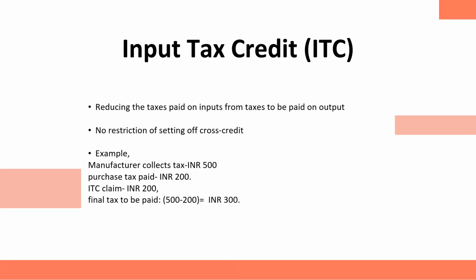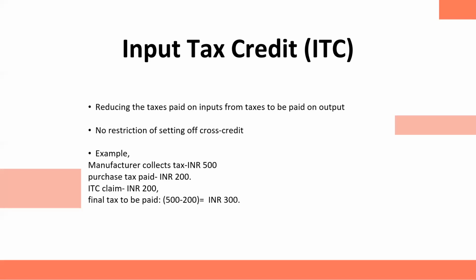Let's say you cannot get VAT set off against excise, you cannot get excise set off against central VAT. So that was the problem in the pre-GST regime, which was taken care of in the post-GST regime, because all the taxes are subsumed by GST. So cross credit is easily possible.